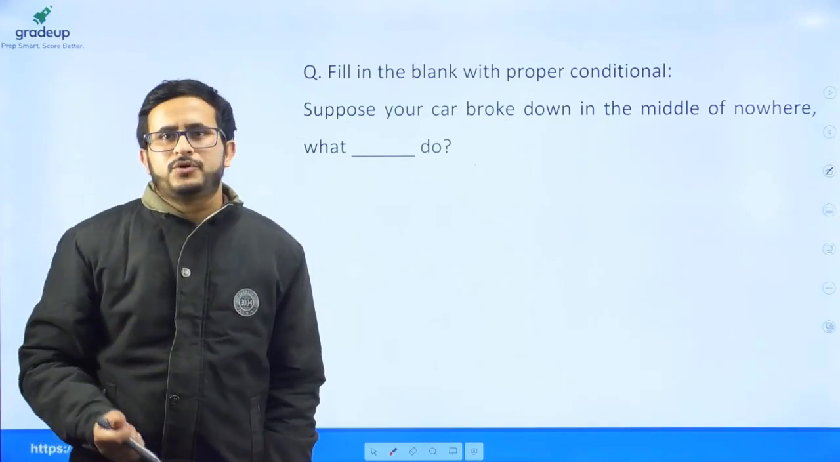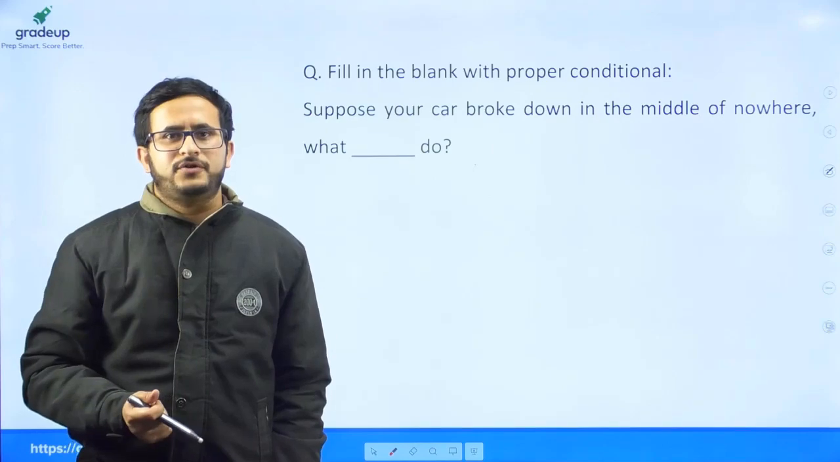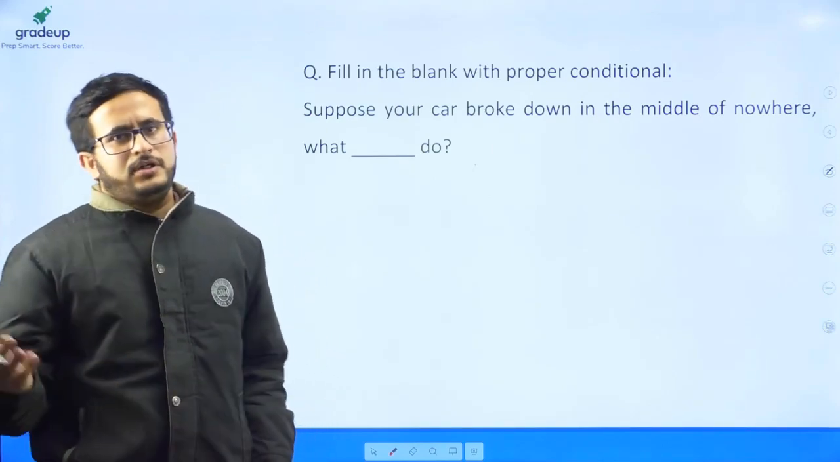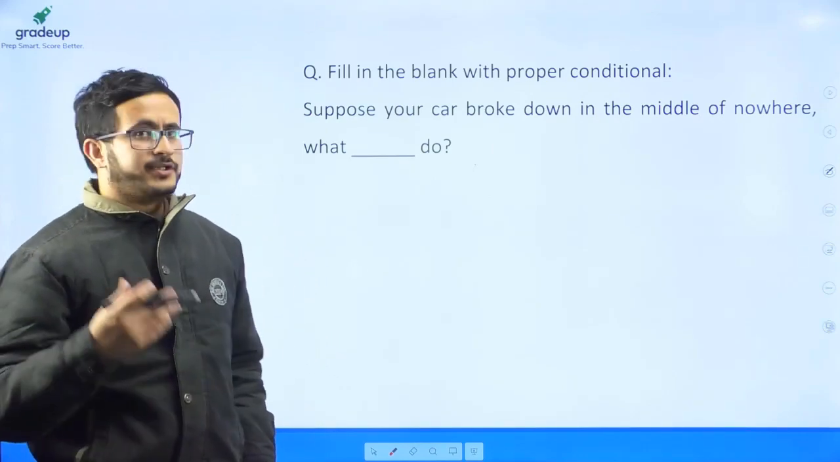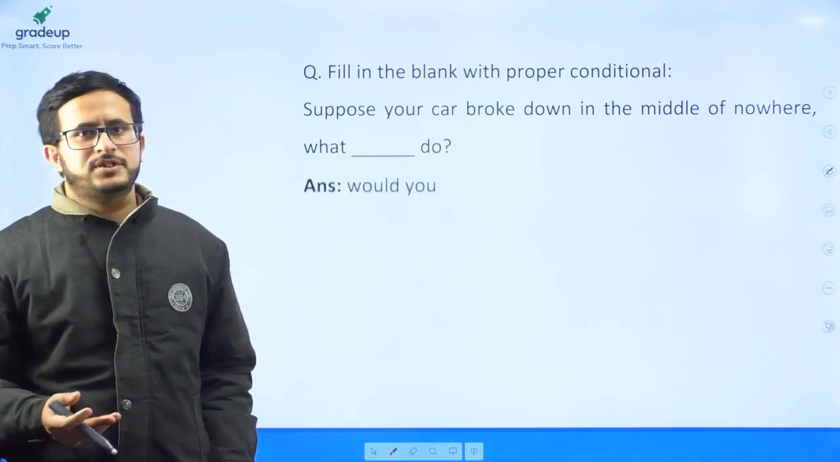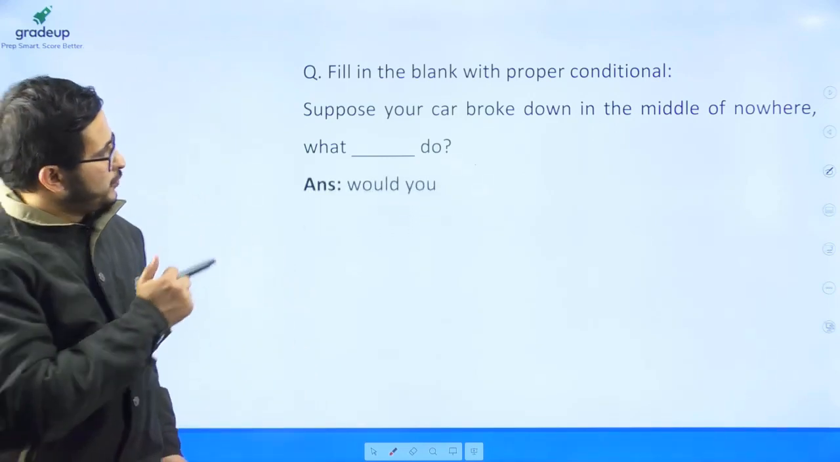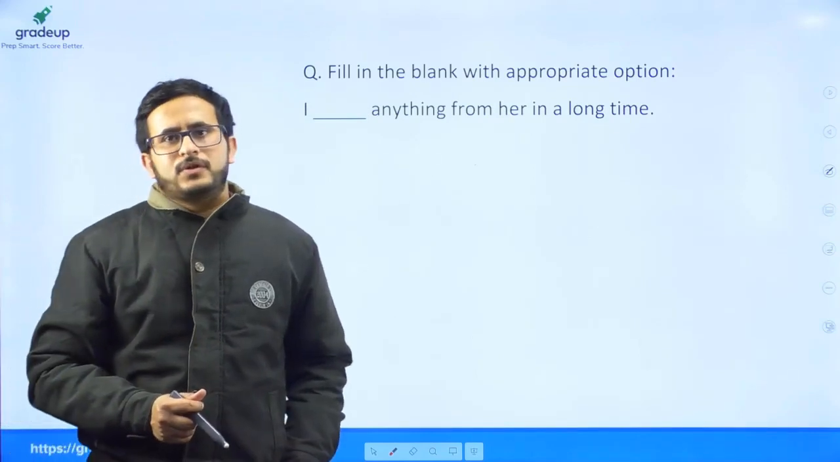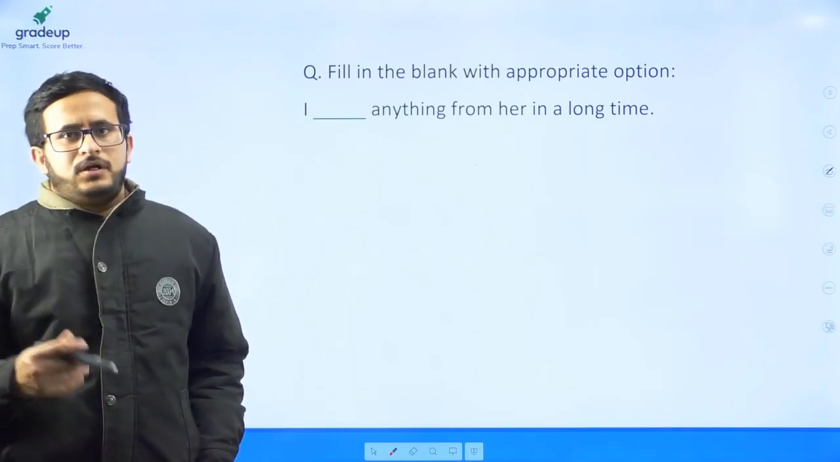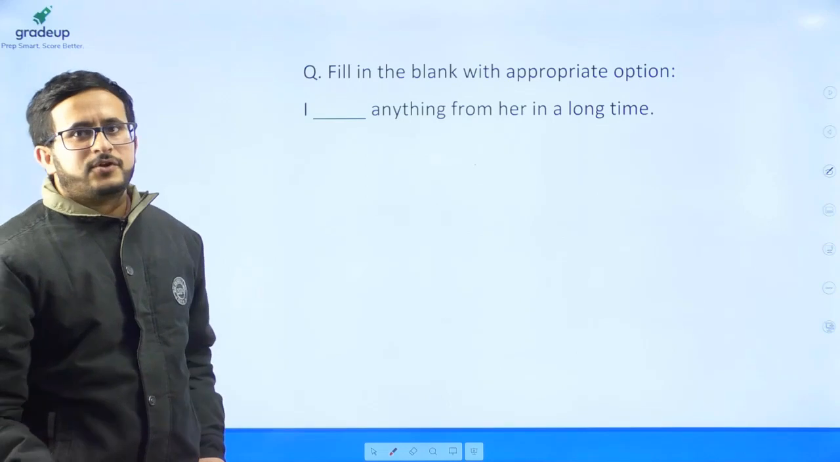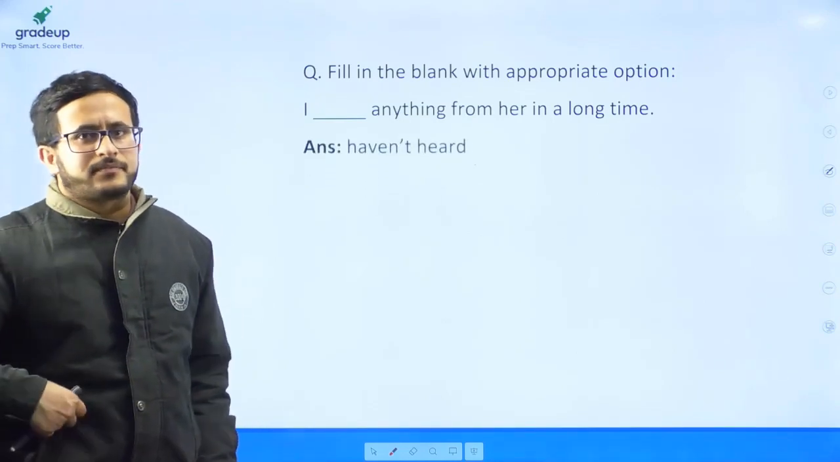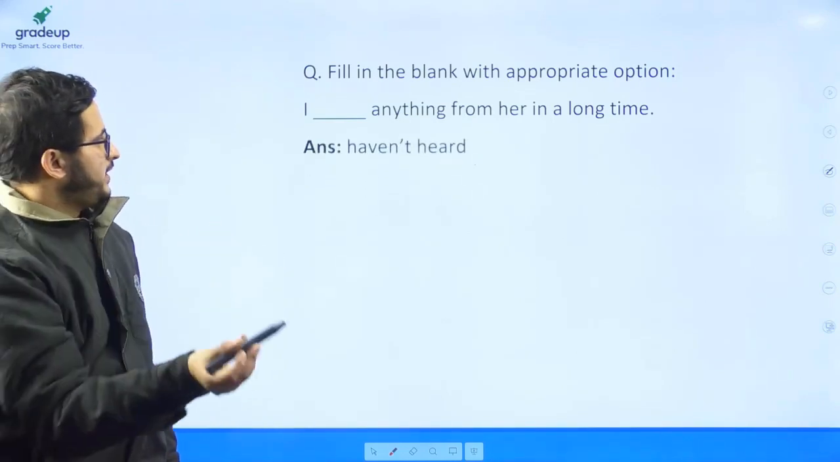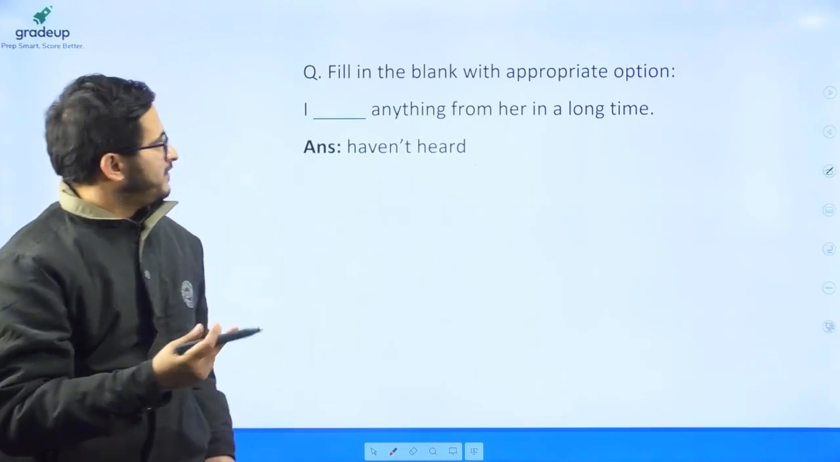"Suppose your car broke down in the middle of nowhere. What dash?" So "What would you do?" would be the right answer to this question. Next: "I dash anything from her in a long time." So the right answer to this question was "I haven't heard."